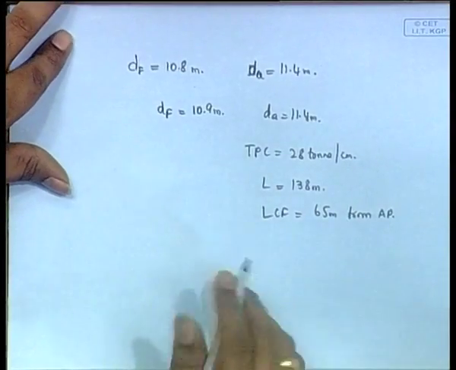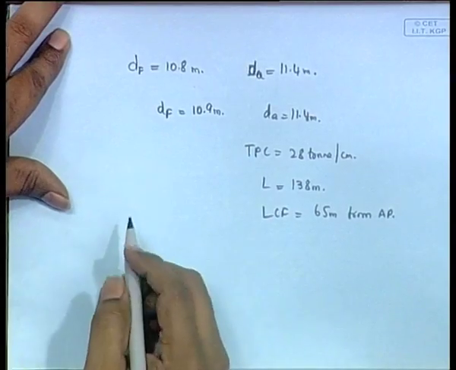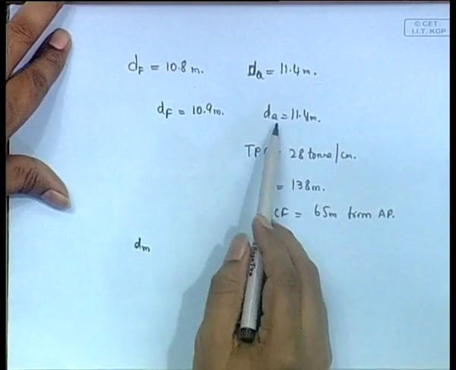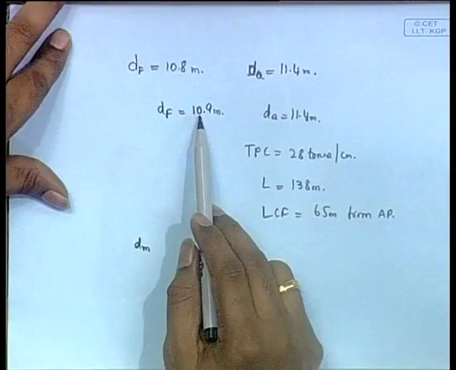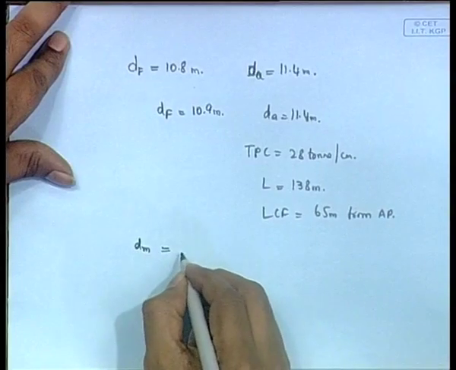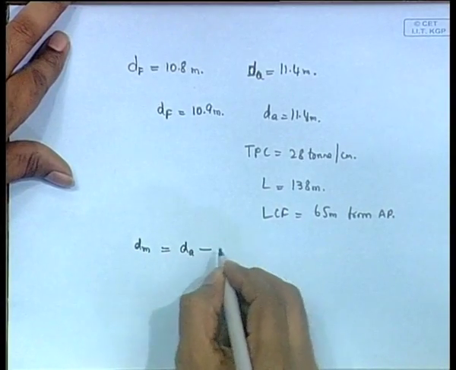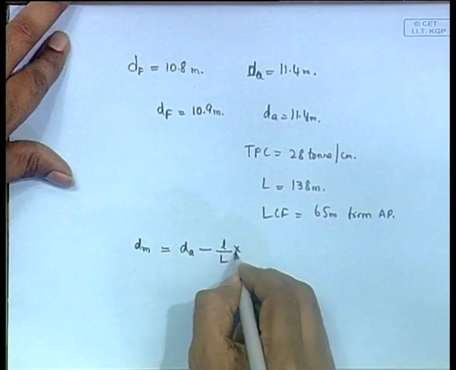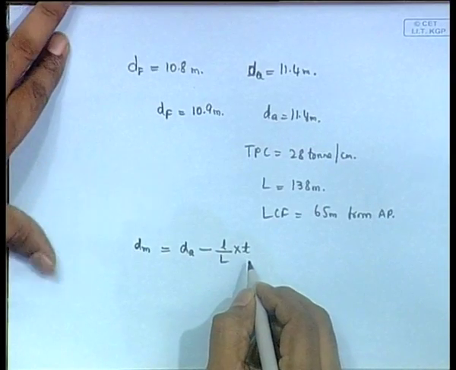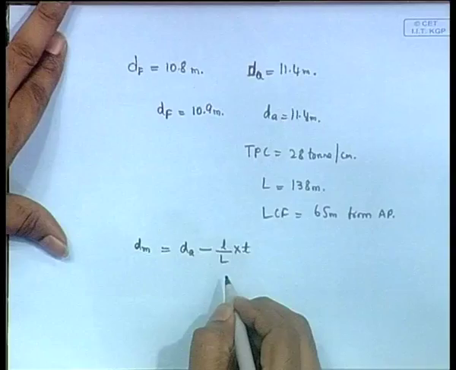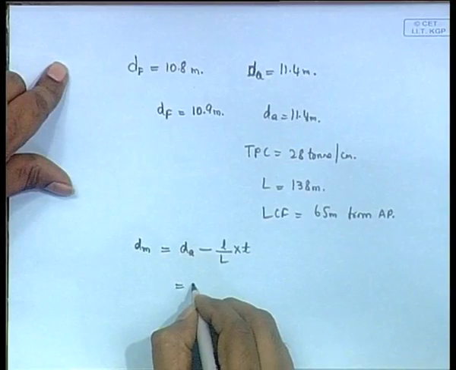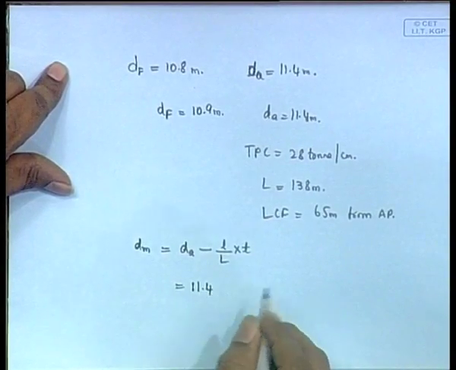Okay. Now, we can proceed like this. First of all, let us find the draft aft, which is below, 11.4, and the other one is 10.9. So, it is like this only, as the usual case. So, dm, just by applying the previous formula, it becomes... T, where T is the total change in trim, or the difference between the aft and forward. So, the only problem here is to know what each thing stands for.